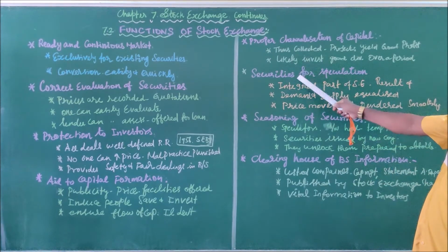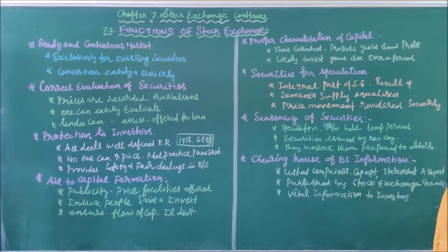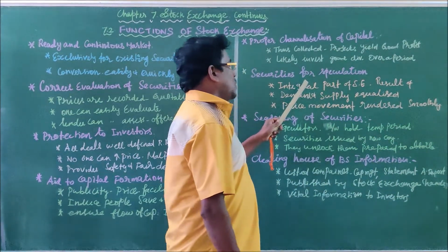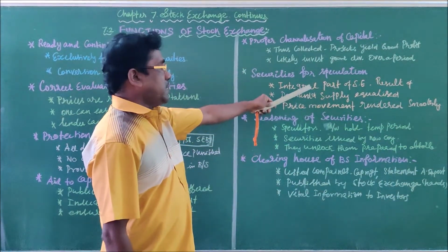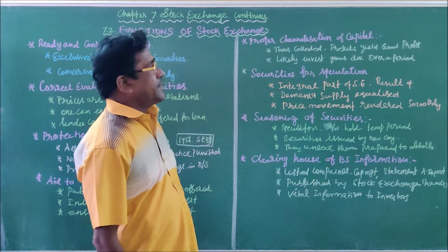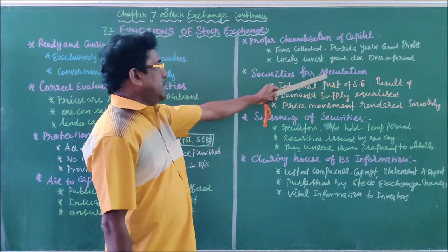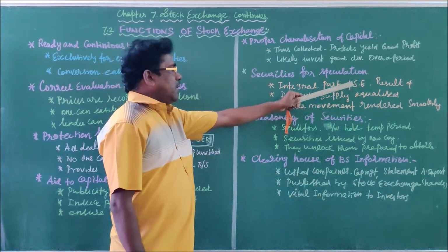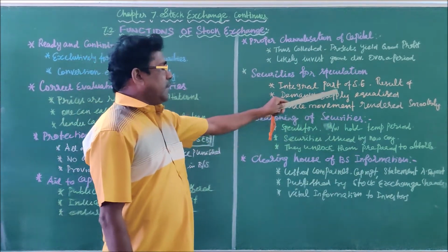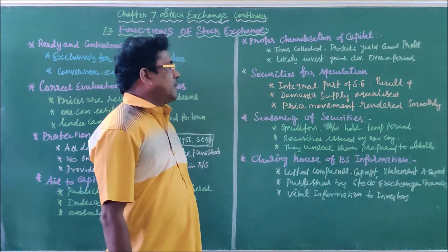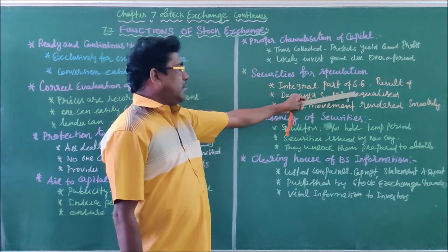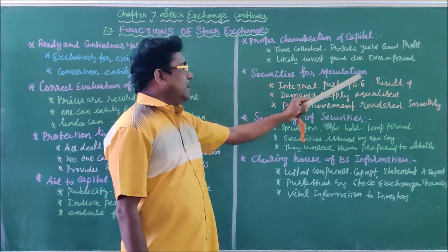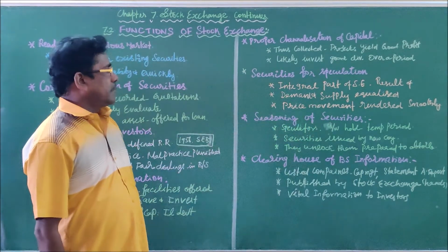For securities for speculation, I will write 3 points. Number 1, speculation is an integral part of every stock exchange. No stock exchange can function without speculation. As a result of speculation, demand and supply of the securities are equalized. Once the demand and supply are equalized, the price movement of the securities is also rendered smoothly. You have to write all 3 points.